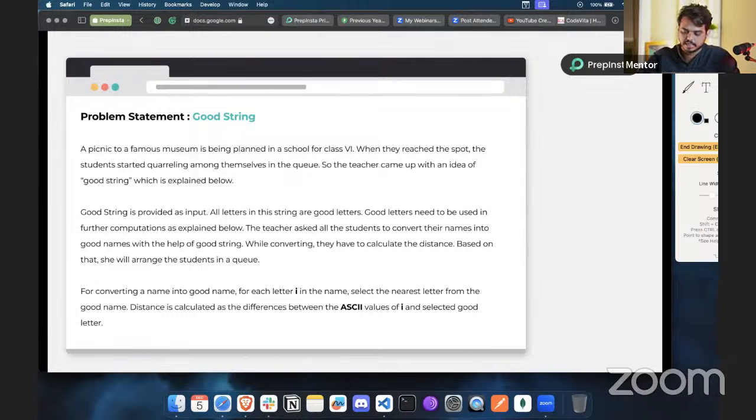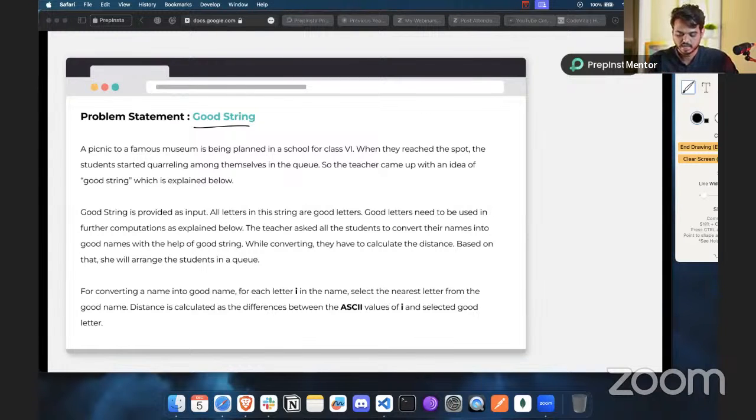So basically this is the question that we have, which is named as a good string. In order to solve this, there is a picnic to a famous museum being planned in a school, class of sixth. I'm not going to read the entire question, as you can see it on the screen, but we'll look at the important part.